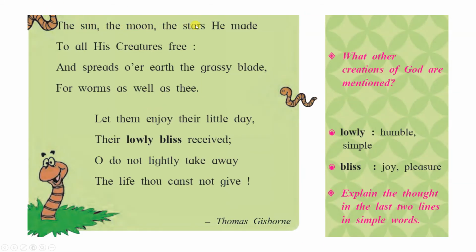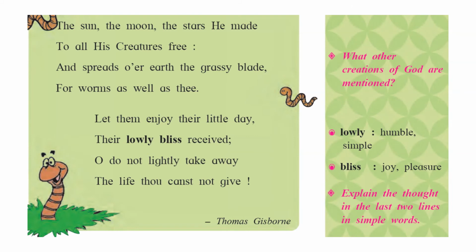The sun, the moon, the stars, he made to all his creature free. Now sun, moon, stars, everything, air, water, everything is free to us. So God has given it to us also. God has given all these things to insects also. So God has given all these things free to all his creatures, and spreads over the earth the grassy blade for worms as well as thee. As well as thee means as well as you, means whatever grassy blades are on earth, it is for worms also, it is for you also.